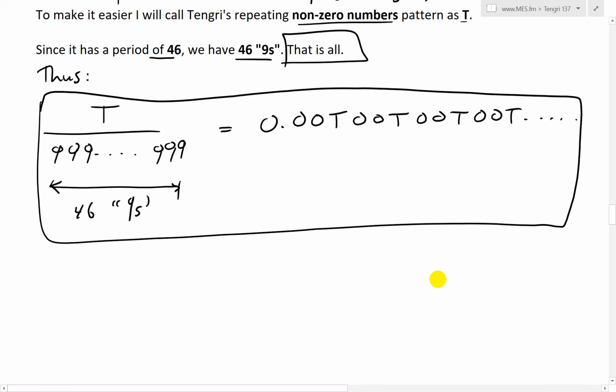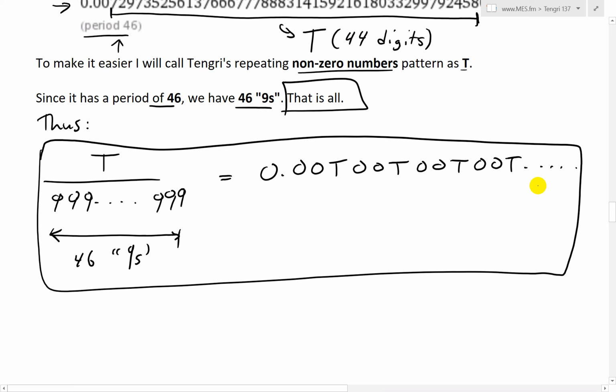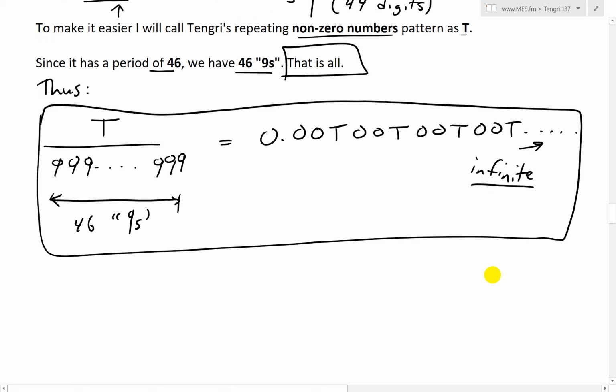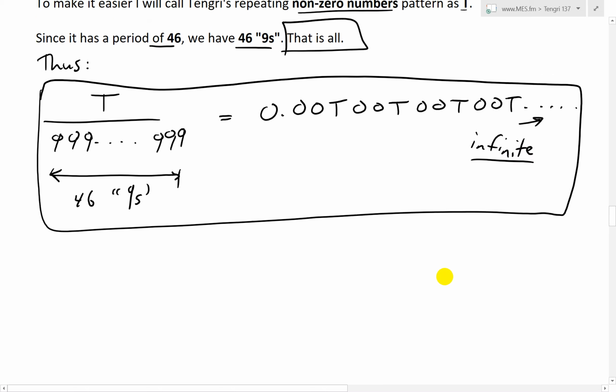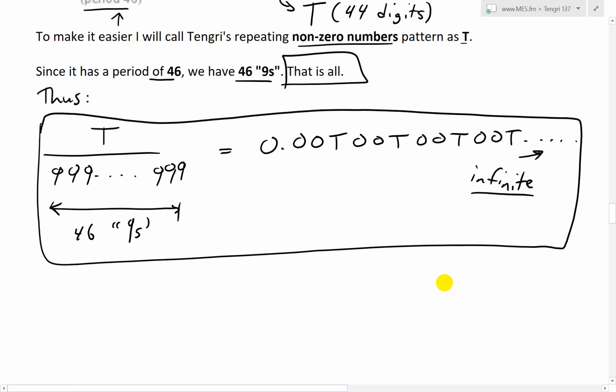We don't need to do pages of calculations to get, I don't know, whatever number of decimal places. We've already proved it for an infinite number of decimal places, as opposed to what Defango was talking about, where he says you have to prove it by doing a bunch of calculations on paper. I don't know what that means. I just proved that it's infinite. So infinite is more than however many pages you're going to do.